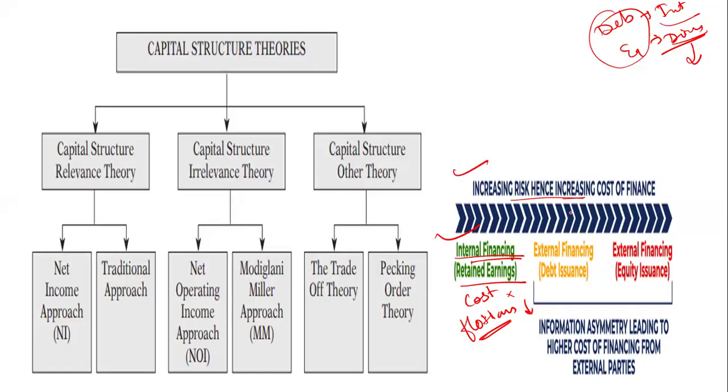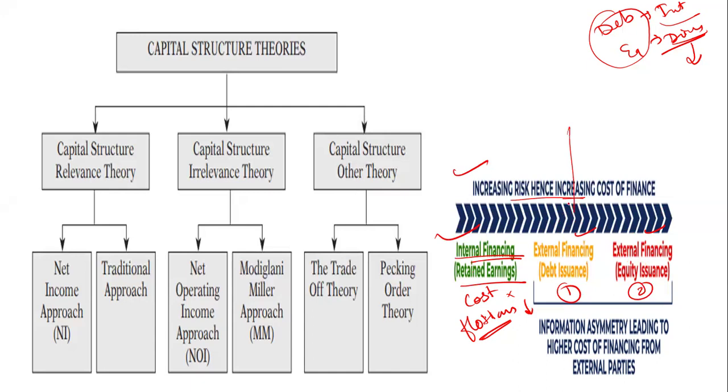And after that you have to go with your external financing. External financing is also categorized into two things. If you have a chance, first you have to choose debt financing, that is debt issuance, and after a debt issuance you have to go with equity.